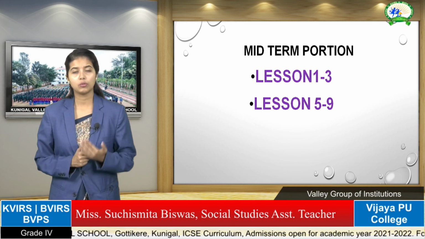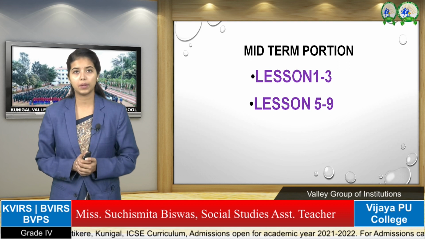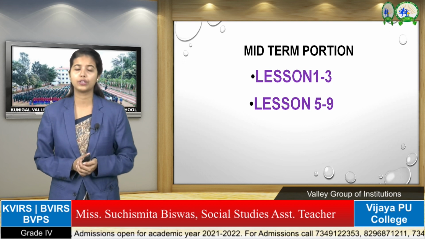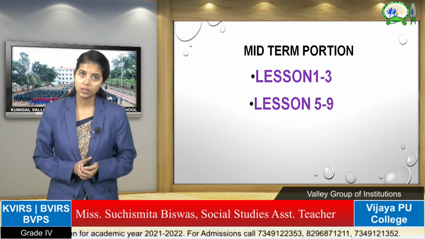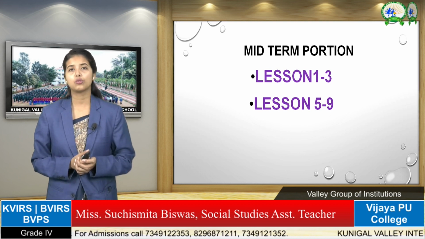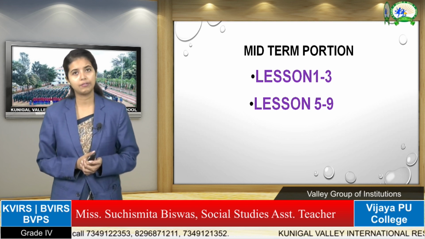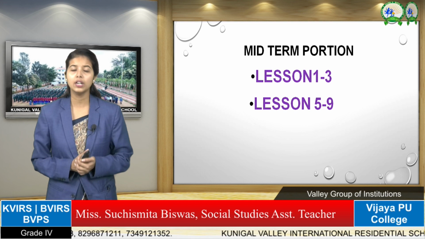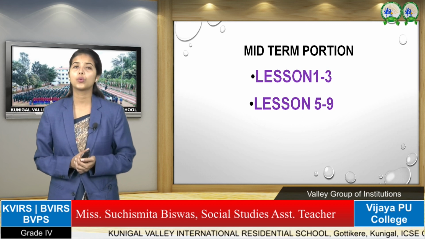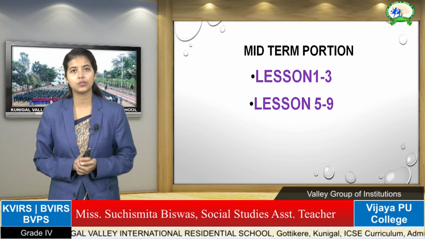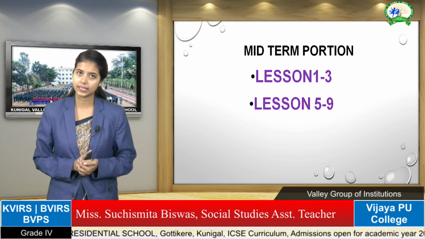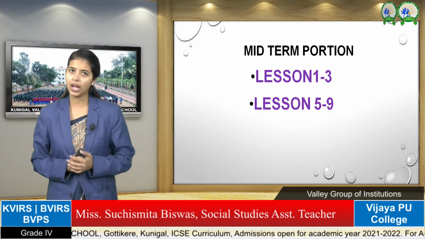Before that, I am going to send the pattern of the question paper that you will see in the midterm in the WhatsApp group, and I am also going to discuss the question pattern. In the midterm you are going to have a 40-mark examination, divided into 6 to 7 mains. For the first one you have 15 multiple choice questions, each with 4 options, and you have to choose only one correct option. You have to write the question number along with the answer.